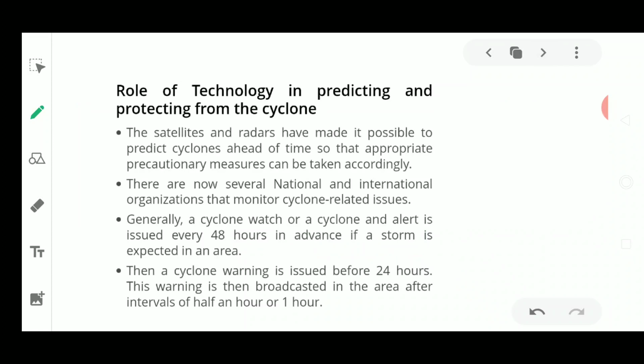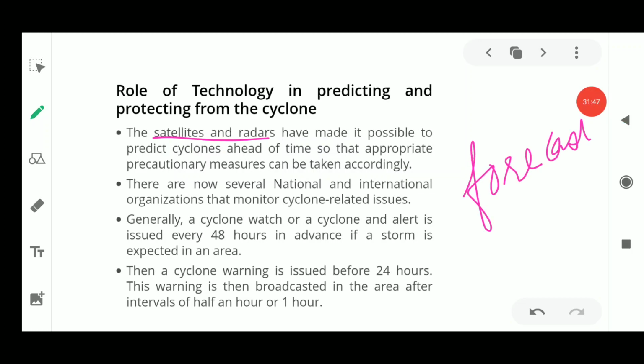Next, these technologies like satellites and radars have made predictions possible. We are doing the forecast. Forecast means we are giving the information beforehand. We are giving the information before the cyclone arises, so that people could be safe. Nowadays several national and international organizations are also monitoring these issues. Nowadays a cyclone alert is issued 48 hours in advance if a storm is expected in an area.